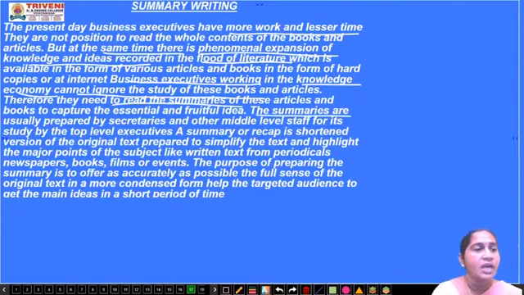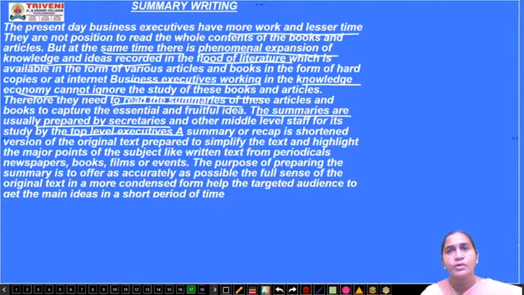The summaries are usually prepared by secretaries and other middle-level staff members for the top-level executives, the executive officer ranks. Suppose they have a meeting: the schedule is given, everything is given, the accommodation, the training timing, the schedule.